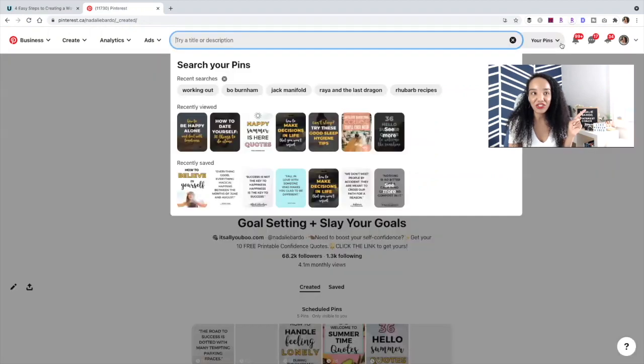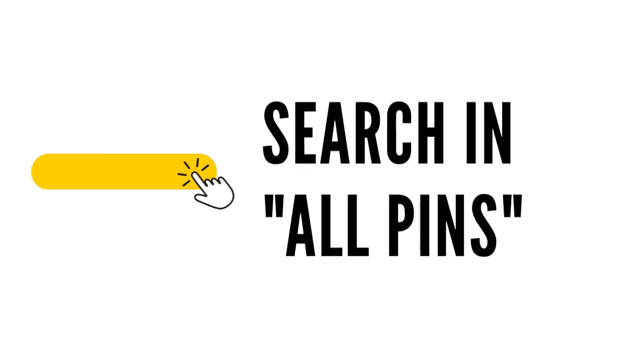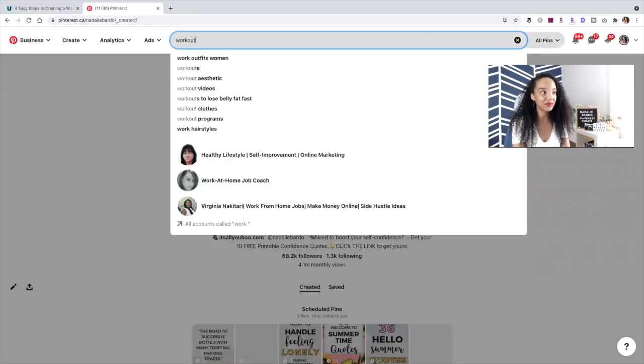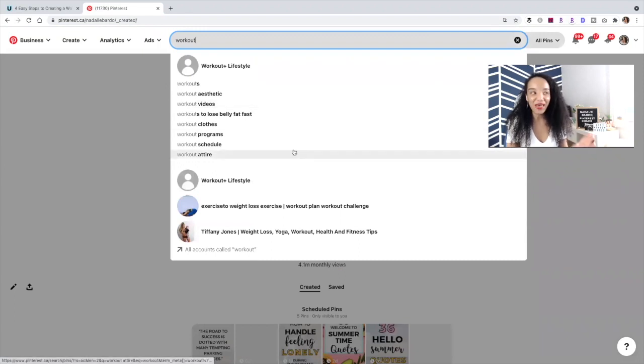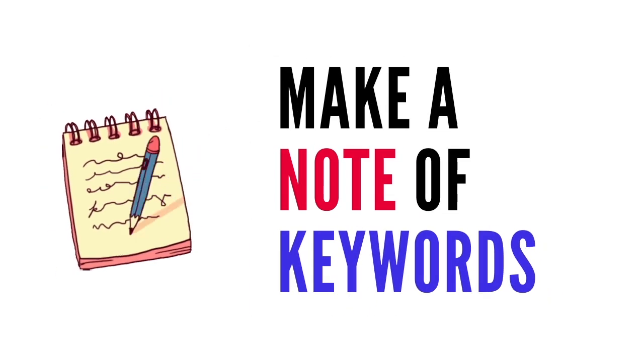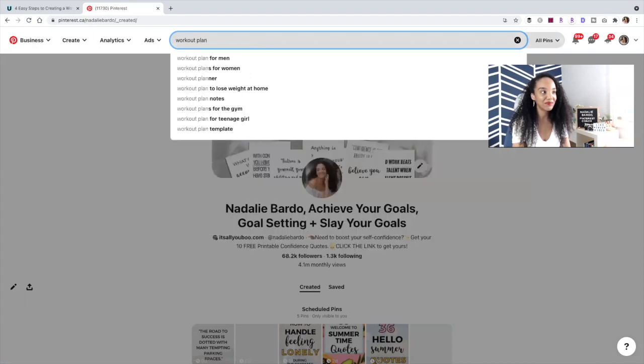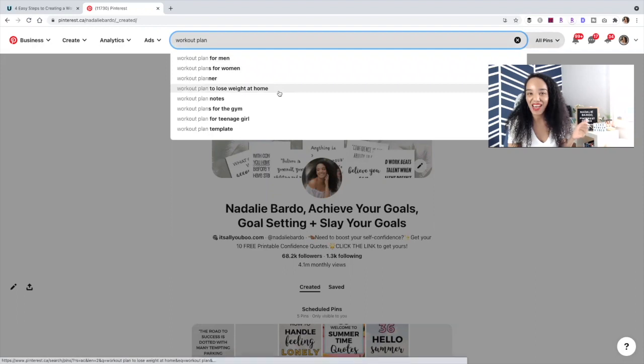So click on the search bar. You're going to want to make sure you're searching all pins. So click all pins here, and then I'm going to type in workout. You'll notice automatically it's starting to populate keywords. So you can note these. So we've got workout program, schedule, attire. I'm going to keep going. Workout plan. So we've got for men, for women, to lose weight at home.